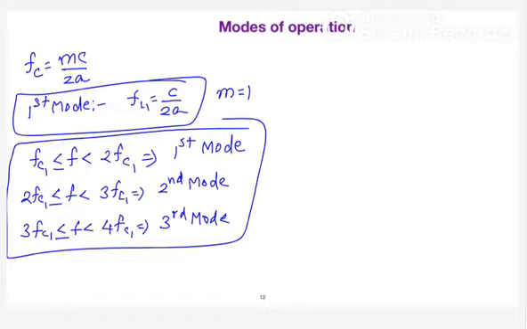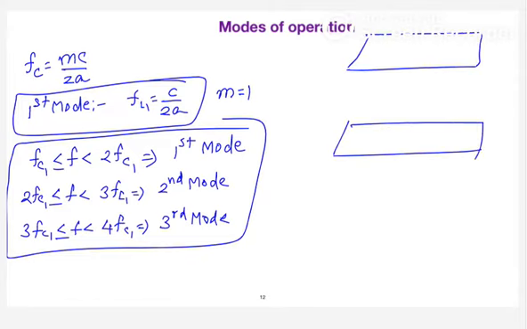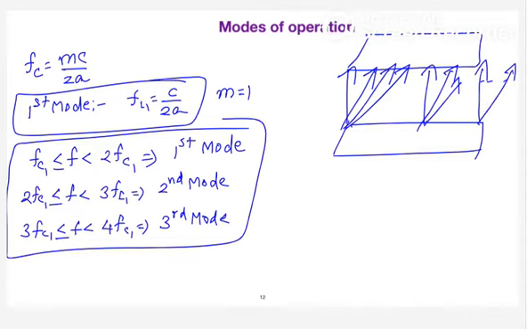Now, can you tell me what is the wave angle corresponding to that? As I said, in the first mode you will have a group of frequencies, and similarly in the second mode and third mode. So what is the basic definition of wave angle? Here you have to concentrate.